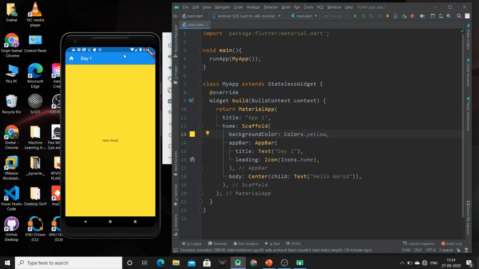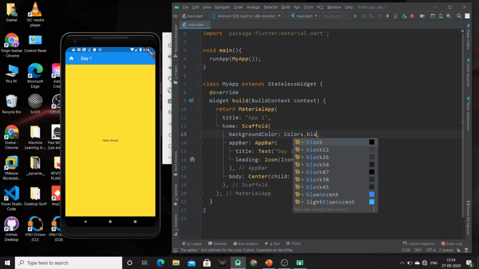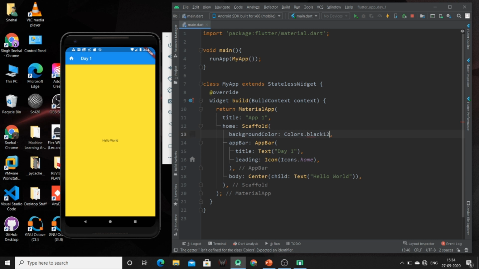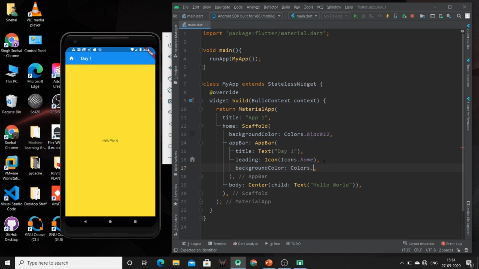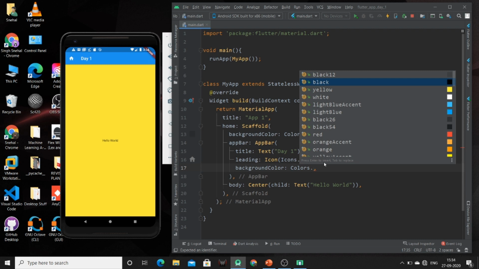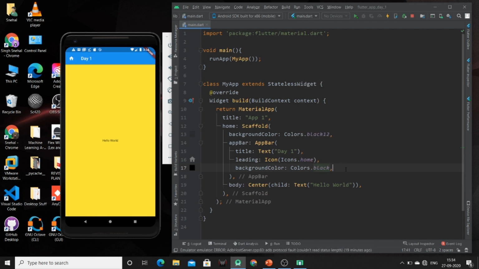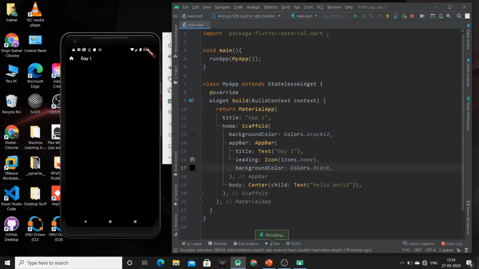And if we want to change the color of our app bar, we can specify that color inside this app bar function. So I'm going to use black 12 color, and this will change the color of the app.